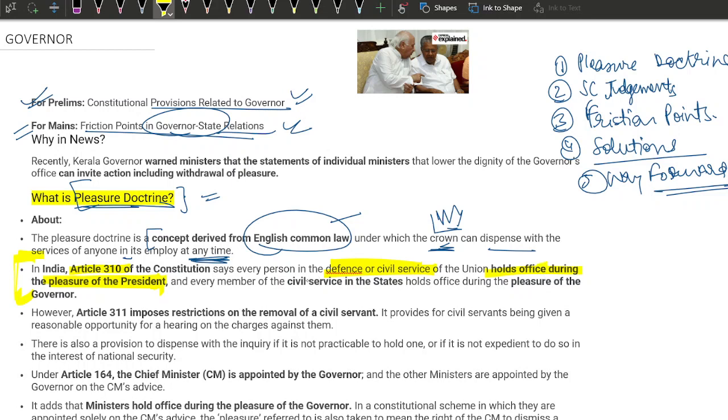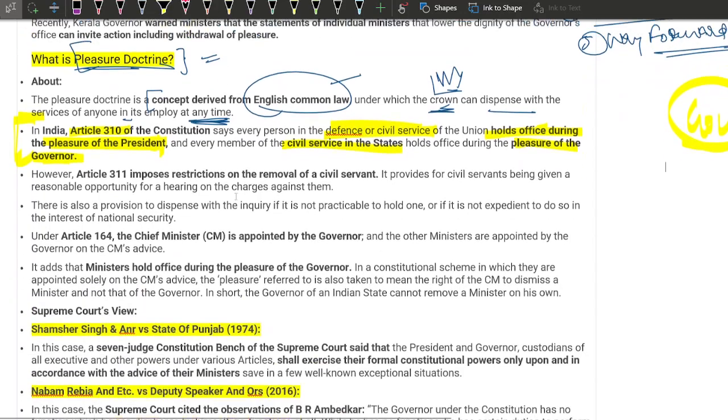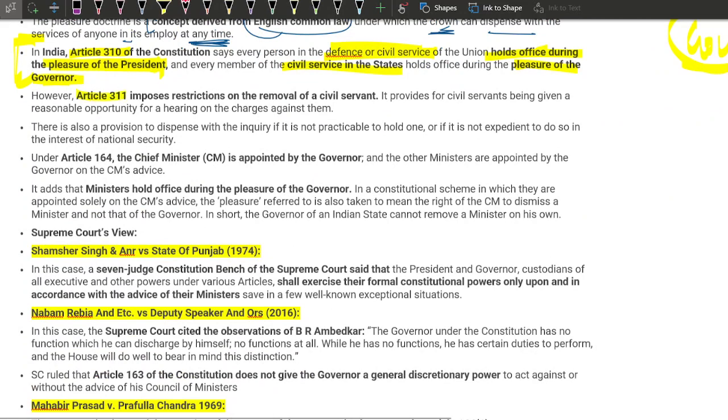Every member of the civil service in the states holds office during the pleasure of the Governor. So at the state level, the Governor is in charge of the executive, as you have just mentioned. However, Article 311 imposes restrictions on the removal of a civil servant, with civil servants being given a reasonable opportunity for a hearing on charges against them. Yes, this is possible.